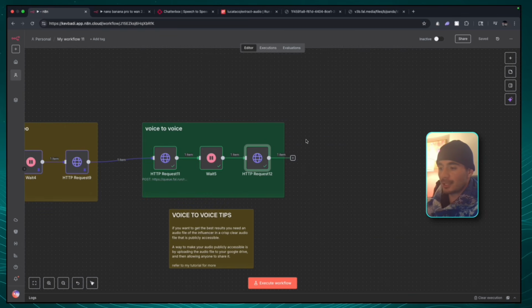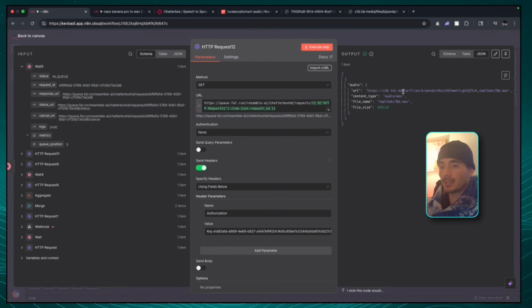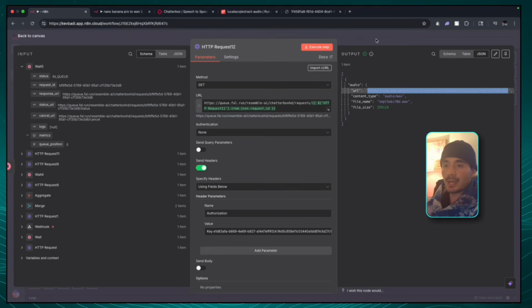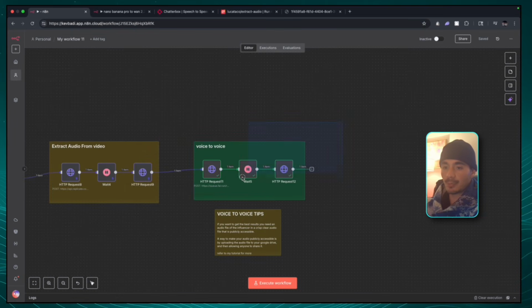The automation is finished up and all I need to do now is verify that the audio to audio worked properly. We can do that by opening up this node, looking for that new URL, copying it, and opening it up in a new browser. That does sound exactly like Rogan. So we know that that step is ready to go. Now I can click out of this node, and once again, we're going to pin all 3 of them so that we can move on to the next step.